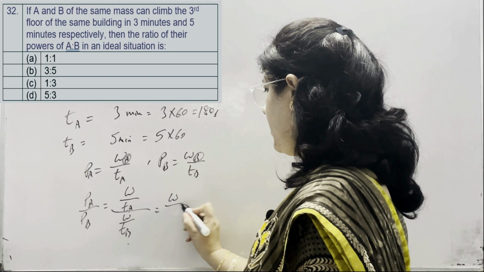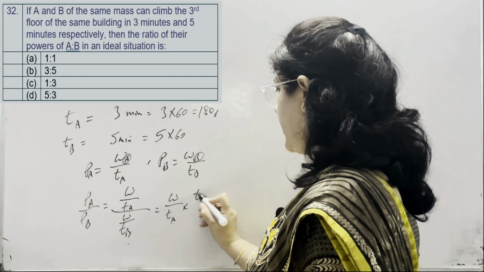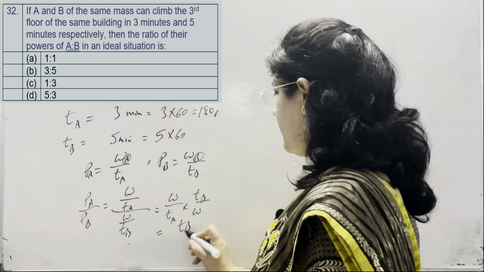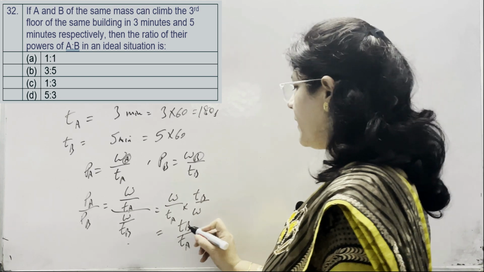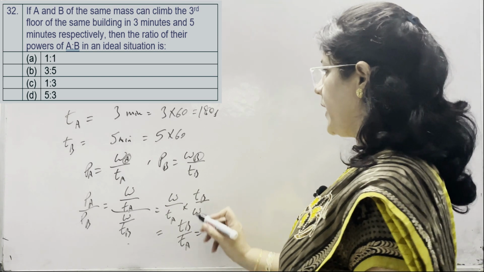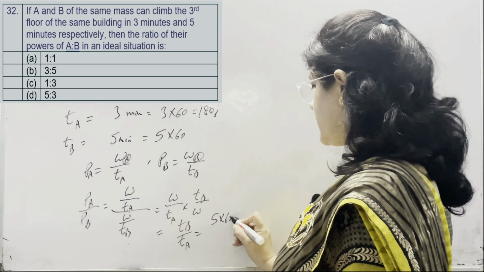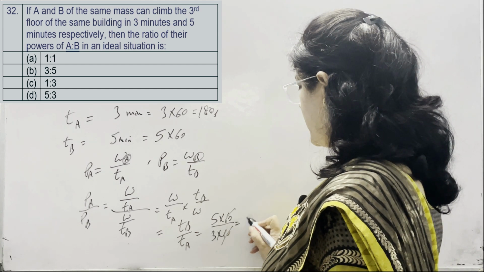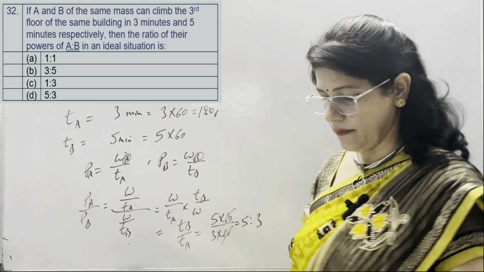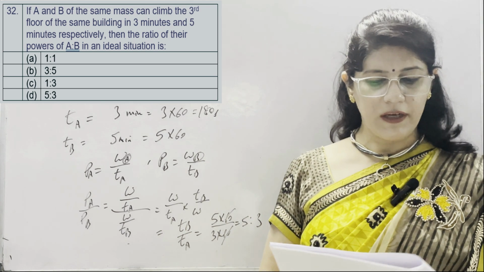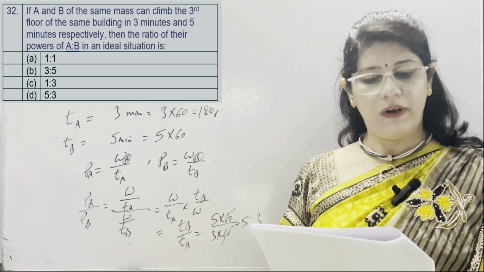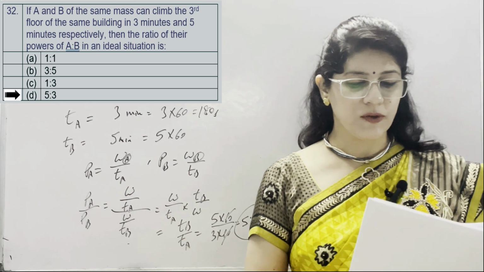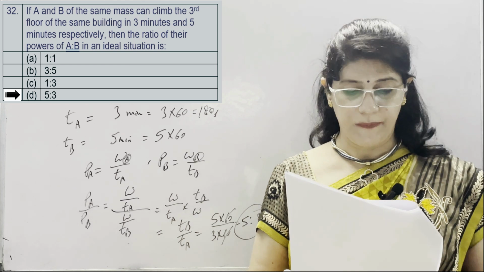It means W upon TA into TB upon W. W cancelled. TB upon TA, it means time taken by B and time taken by A. Time taken by B is 5 into 60 and by A is 3 into 60. 60 cancelled. So the ratio is 5:3. Options given are 1:1, 3:5, 1:3 and 5:3. So 5:3 is the correct option, which is option number D.